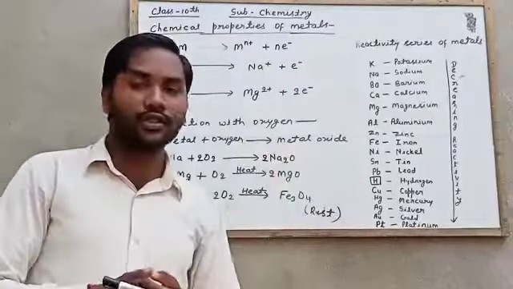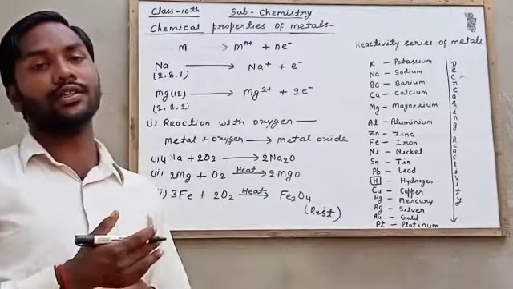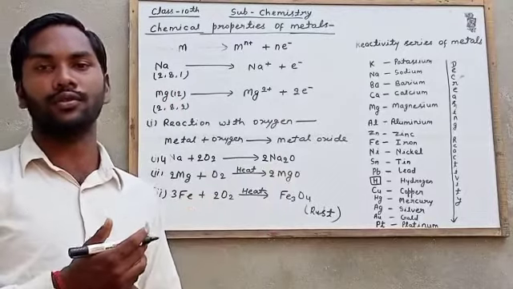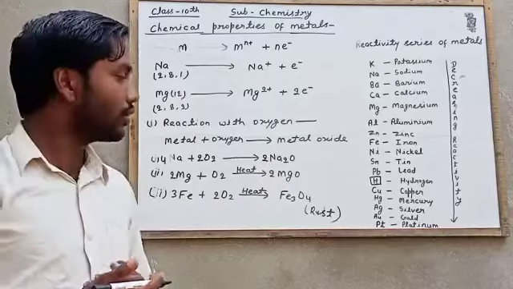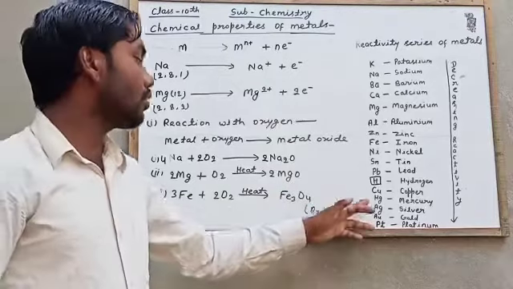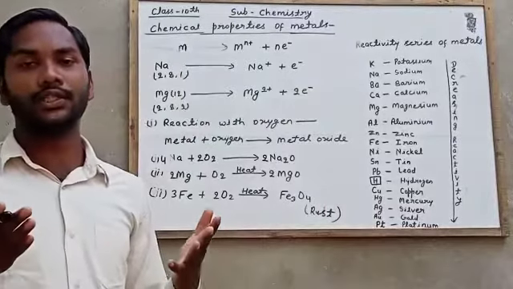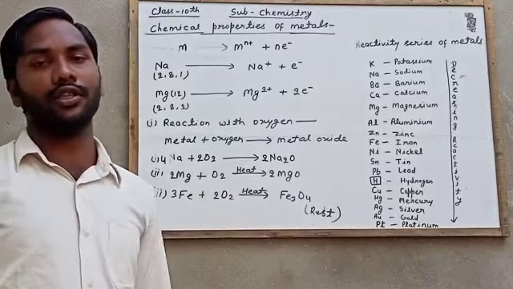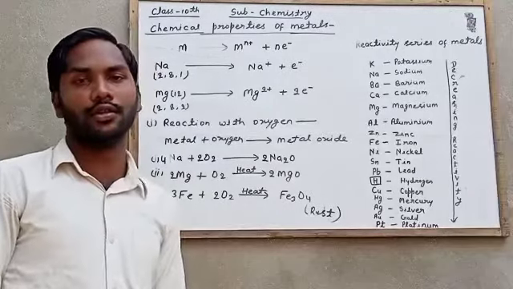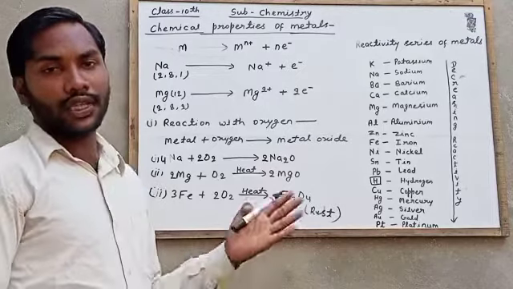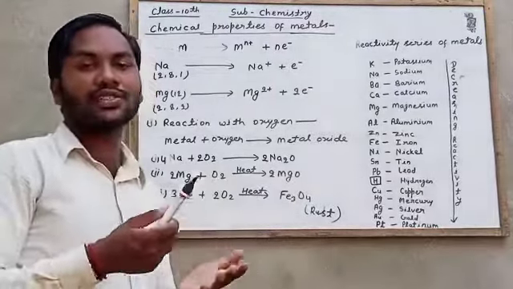Copper also reacts with oxygen, but only when it is heated for a prolonged time. Silver and gold do not react with oxygen at all; oxygen has no effect on them. So these are the reactions of metals with oxygen.